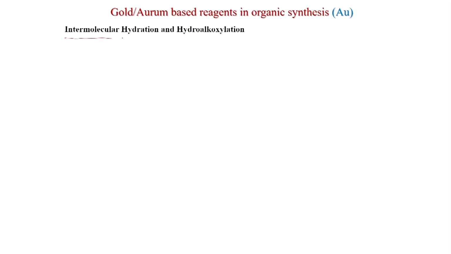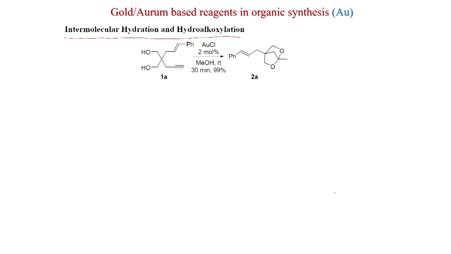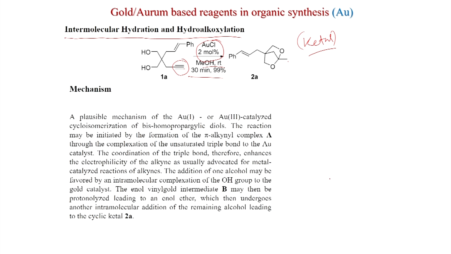Now, we will see intermolecular hydration and hydroalkoxylation. This is also an important reaction because you can get a ketal. So, here a ketal is formed, and of course, these 2 oxygens are coming from the alcohol. If you see, this triple bond is reacting here, and this carbon is actually here, this methyl group, and this double bond of course did not participate in this cyclization. With gold chloride 2 mole percent in methanol at room temperature, 30 minutes, you get 99% yield of this product. So, what could be the mechanism of this reaction?